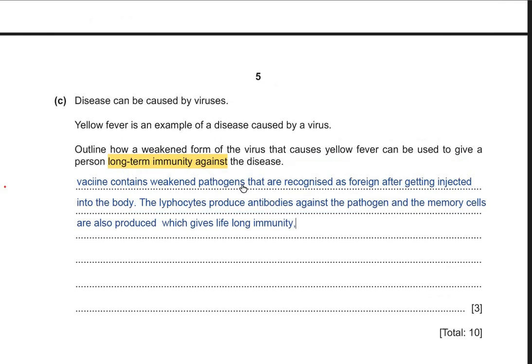So one mark for telling that the vaccine contains the weakened pathogens. The second mark for telling that they are recognized as foreign after getting injected in the body, and the third mark for telling that lymphocytes will produce antibodies against the pathogen and memory cells will give lifelong immunity.